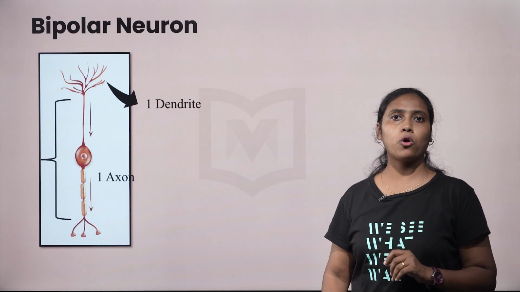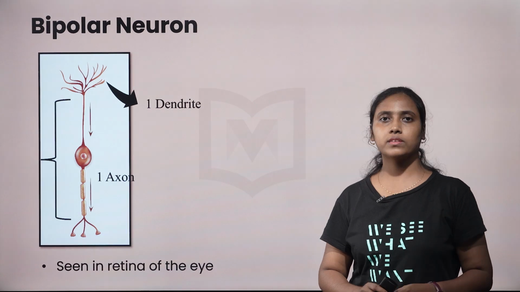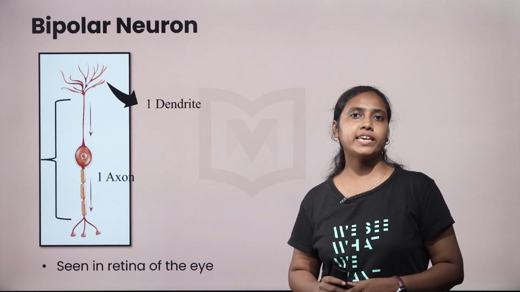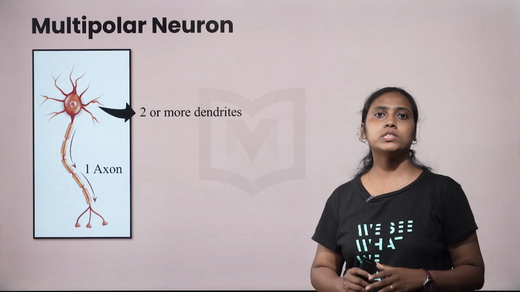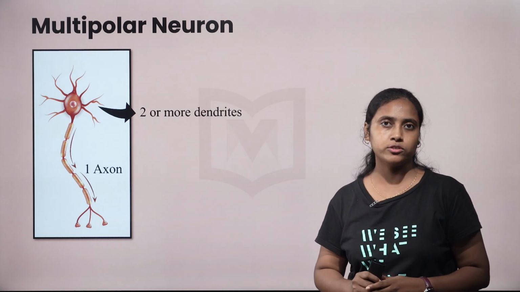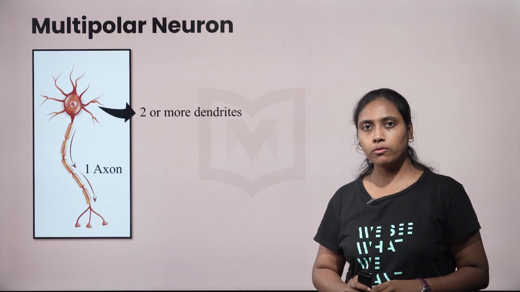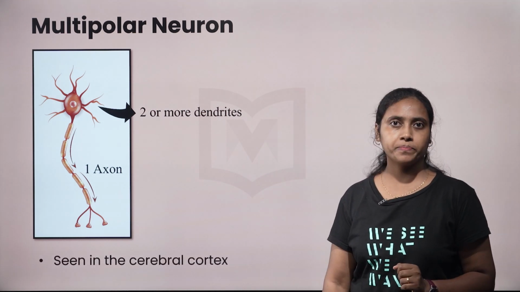And such neurons are seen in the retina of the eye. Then, what will be the case of multipolar neurons? Multipolar neurons are neurons with one axon and two or more dendrites. Where are they found? They are found in the cerebral cortex region.